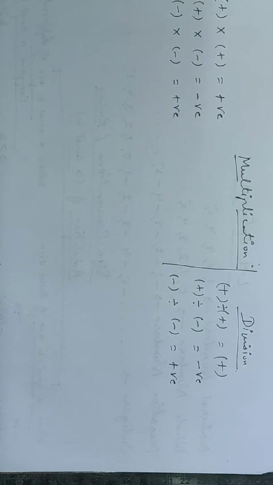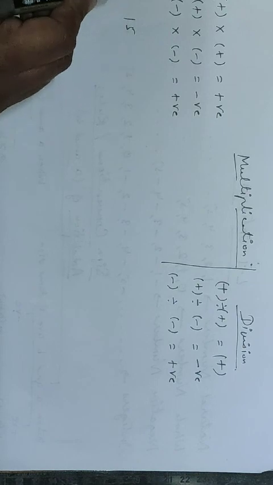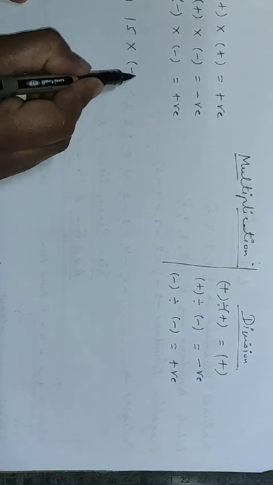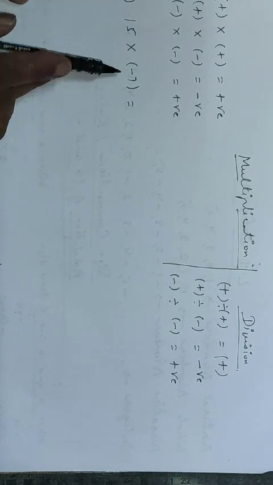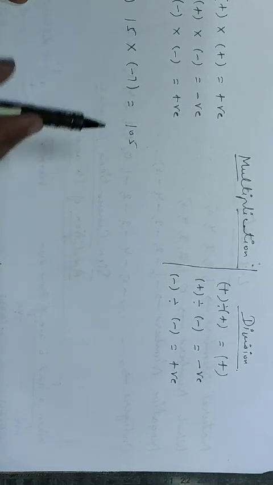Now, after the sign conventions, let us see some questions. Suppose we are multiplying 15 by minus 7. So what will be the sign? First find the product. One is positive, other is negative. So the sign will be negative.